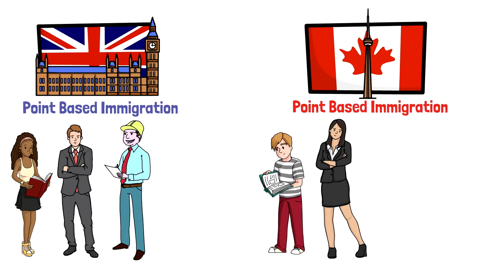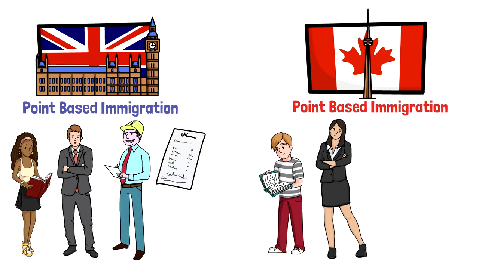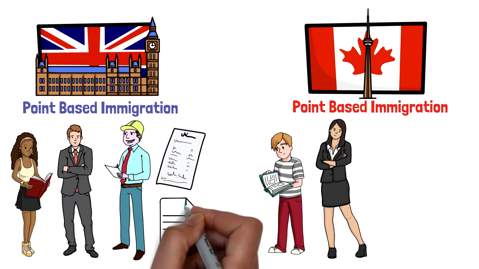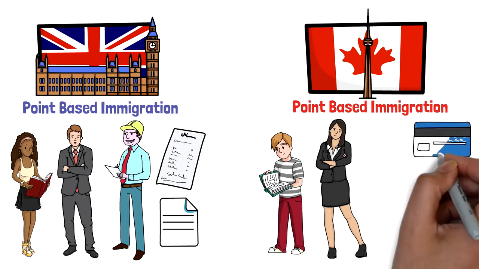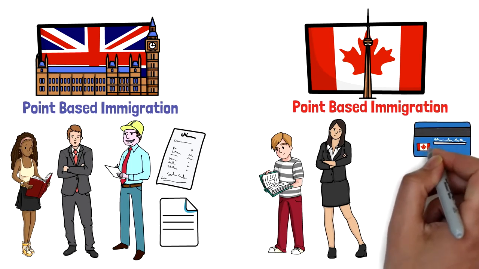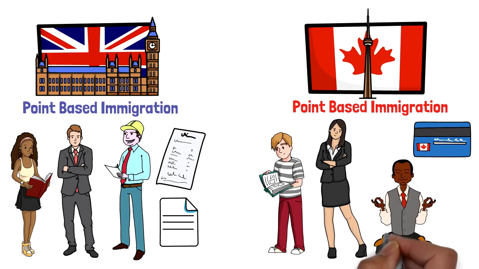But in a nutshell, UK's point-based immigration system would have one of the very crucial eligibility criteria of having a job offer letter and would provide you the work permit. While obviously Canada does provide the work permit, and for that they don't have any point-based immigration system, but their point-based immigration system or the Express Entry system is for getting the Canadian permanent residency that you can get without having a job offer letter and while sitting in your home country. So that's a really great benefit.